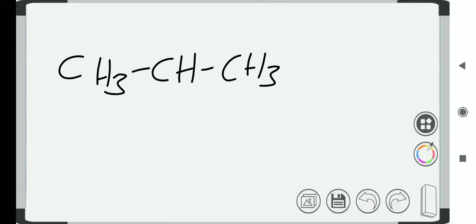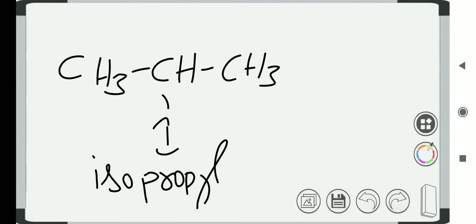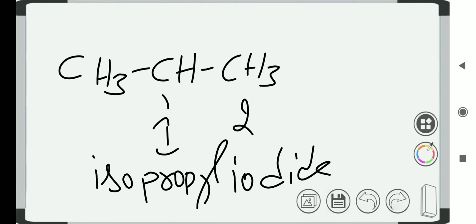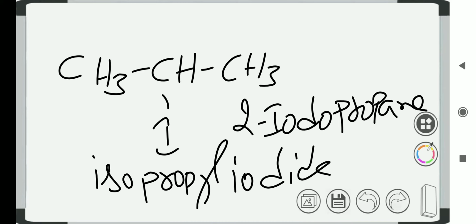Okay, then if you see the iso compounds, for example isopropyl, now one of the hydrogen atoms is replaced with a halogen, so it is given as isopropyl iodide, otherwise 2-iodopropane. Then, if you see a butane,